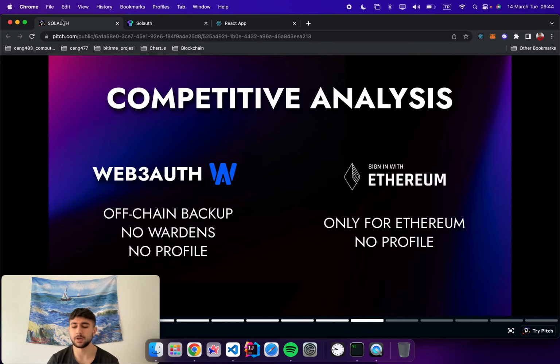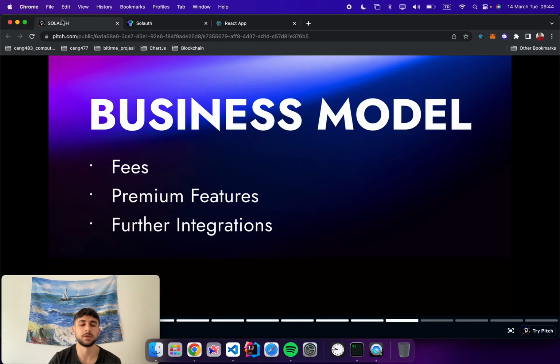When we take a look at our competitors, there is no exact same project as Solauth. There is Web3Auth and Sign-In with Ethereum. Web3Auth doesn't have a social recovery feature, and Sign-In with Ethereum is only on Ethereum. Both have no profile implementations to use on other decentralized applications.